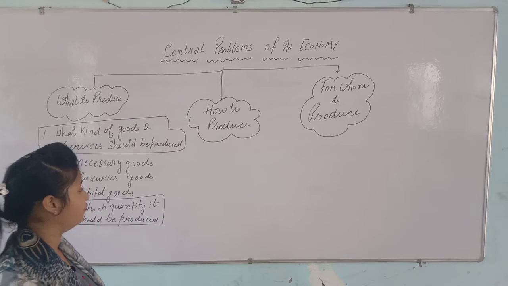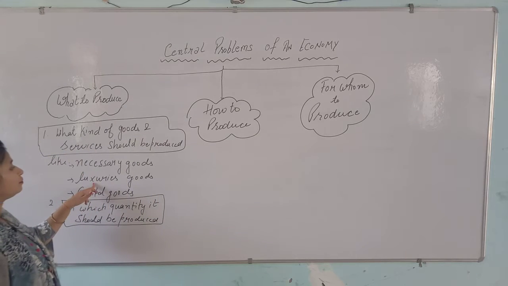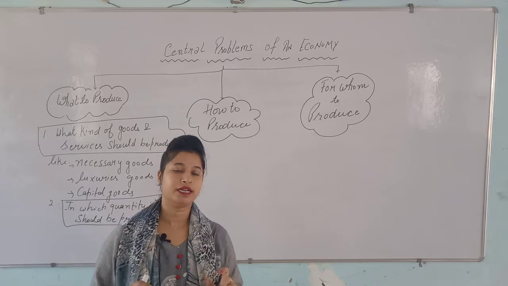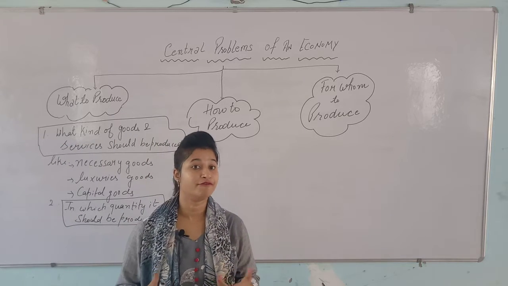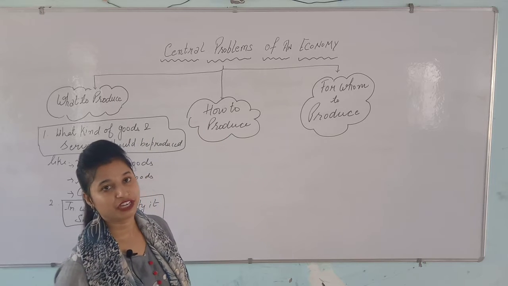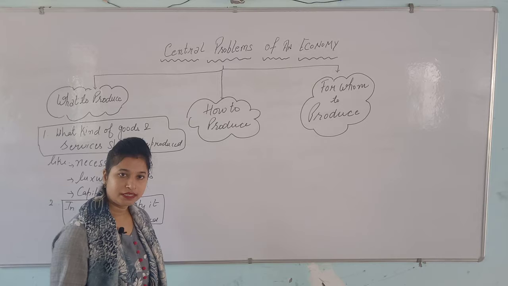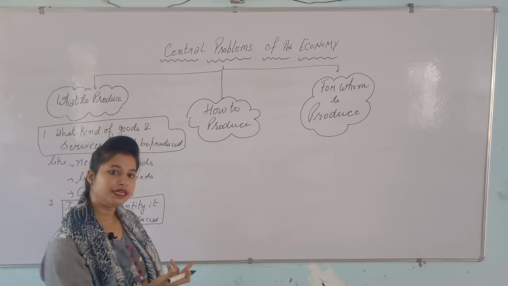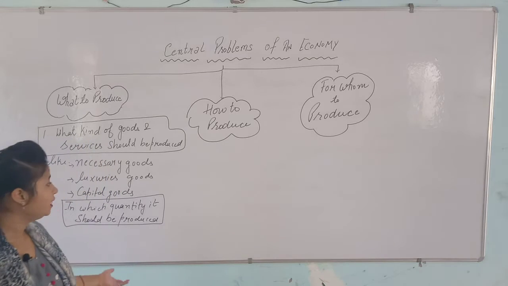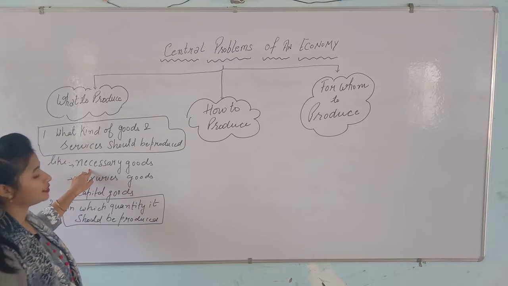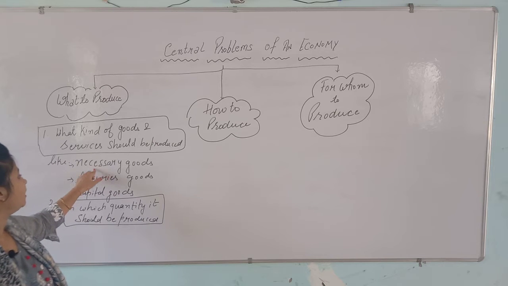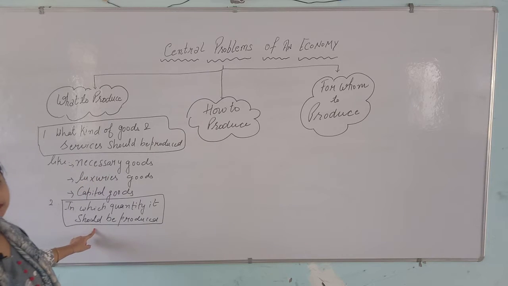On the other hand, when I am thinking about producing luxurious goods, which fulfill our comfort zone, like the AC, air conditioner, as well as the car, all are fulfilling our luxurious needs. So if I am desiring necessary goods, it means I am talking about the basic requirement, so the quantity is automatically more.